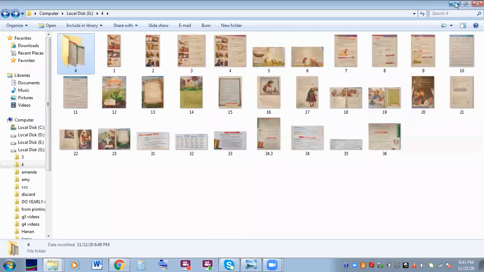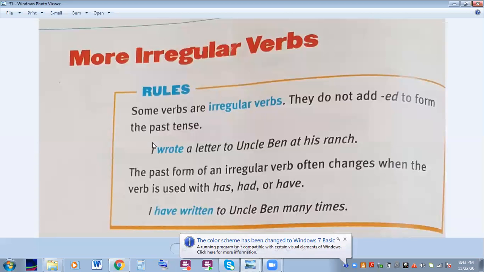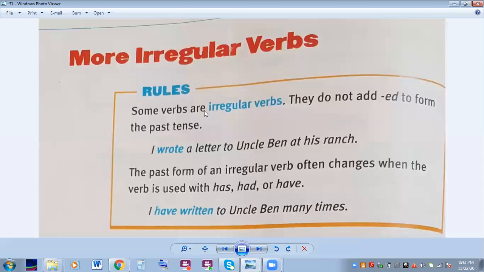Hello, grade 4. We're going to talk about more irregular verbs today. Yesterday we did a lesson on irregular verbs. Today we're going to talk about more irregular verbs. Remember, an irregular verb is a verb that does not add ed to form the past tense. Most verbs add ed to form the past. Irregular verbs do not.